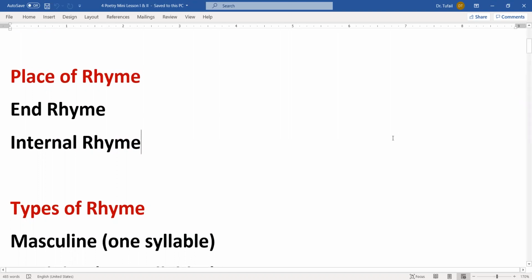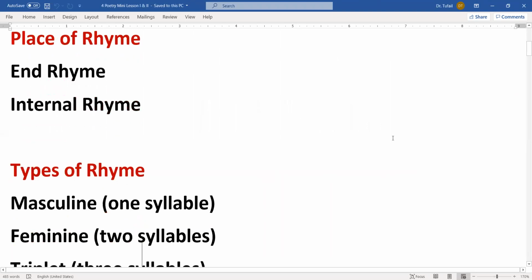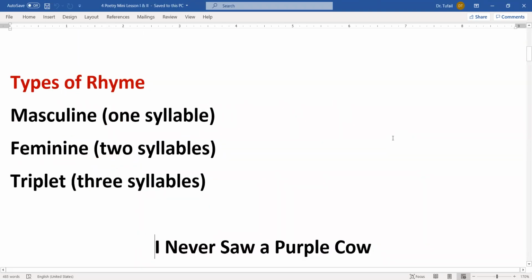And we have three types of rhymes. A masculine rhyme has one syllable. When one syllable in two words is matching or having same sound, we call it masculine. Suppose when you say bowl and owl, that will be masculine.